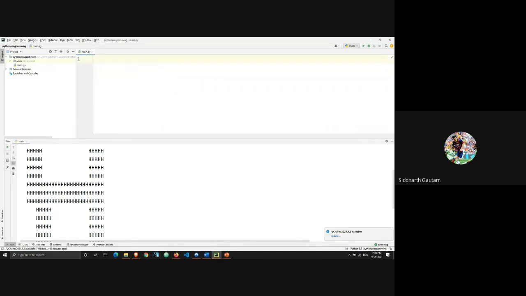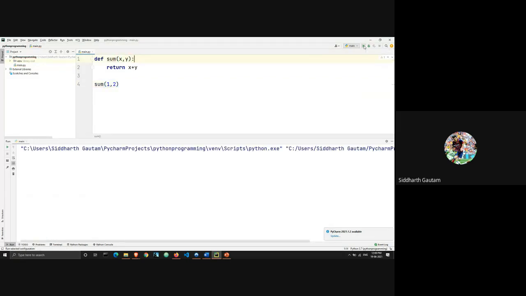So let's go back to our very simple function. def sum(x, y), and what I'm going to do is return x plus y. And let's say I'm just going to call sum(1, 2), and let's print this. There's no output. Why? Because I have not printed anything. In that case, what I can do is print this, right? This is the simplest way to do it, and look, 1 plus 2 is 3.